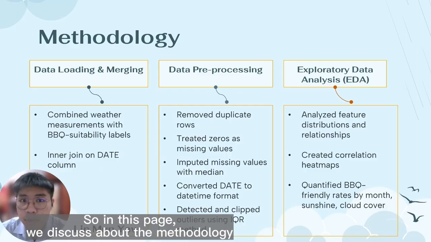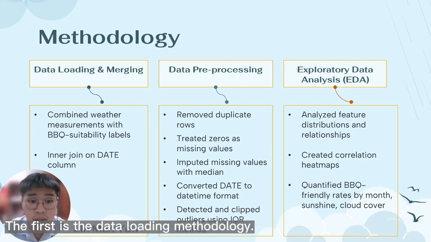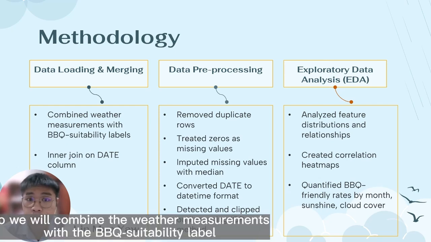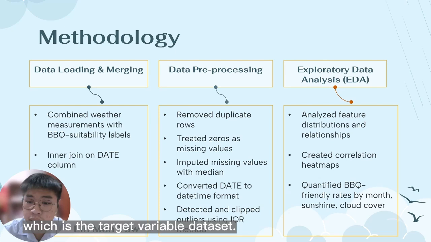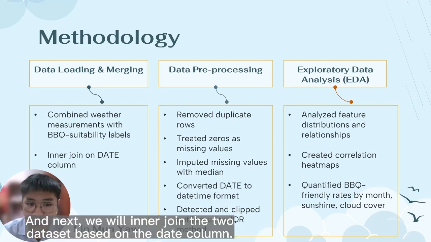So on this page, we discuss the methodology of the machine learning process. The first is the data loading and merging. We will combine the weather measurements with the BBQ suitability labels, which is the target variable dataset. And next, we will inner join the two datasets based on the date column.